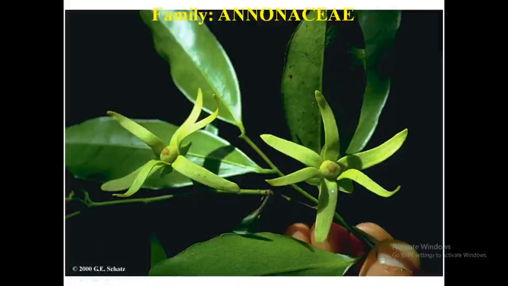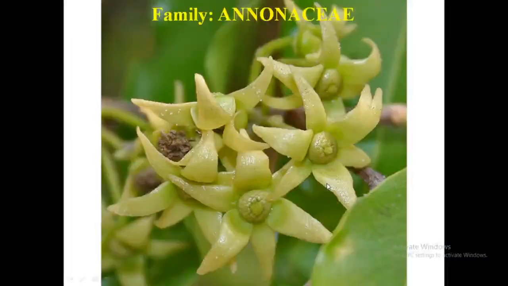This is the plant, greenish, light yellowish in color. This is the Polyalthia flower. See the Polyalthia flower. This structure is the identifying feature of Annonaceae, that is the raised conical or convex thalamus. And these are the three petals, and the lower also three: a 3 plus 3 arrangement.